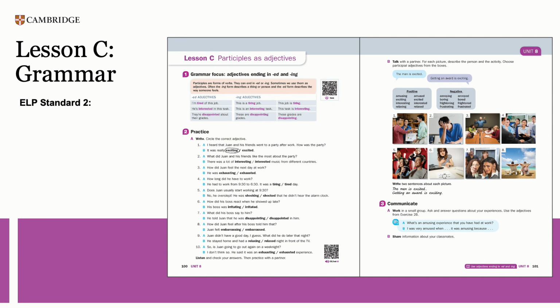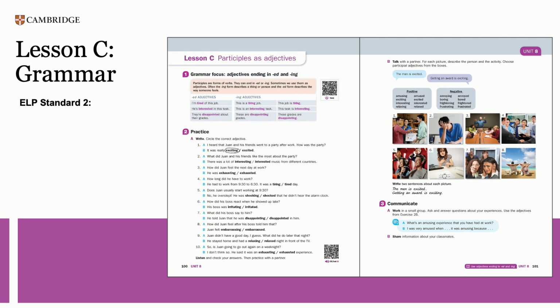Now let's look at Lesson C, where another ELP standard is covered. Lessons B and C in Ventures are the grammar lessons. Here in Lesson C, we can see again that the activities perfectly align with the ELP standards. ELP Standard 2 is covered here. ELP Standard 2 requires students to be able to exchange information and ideas in various social and academic contexts in response to what others say.